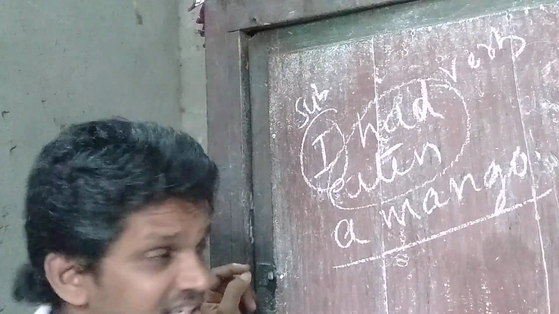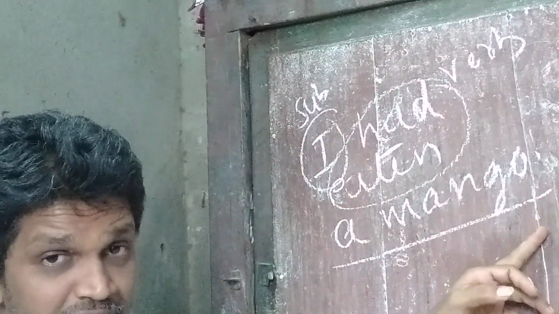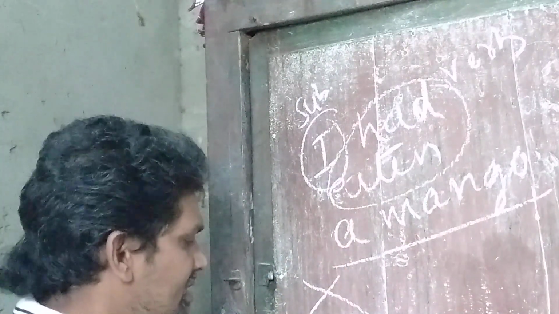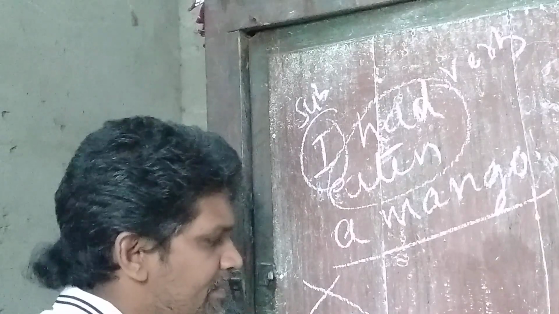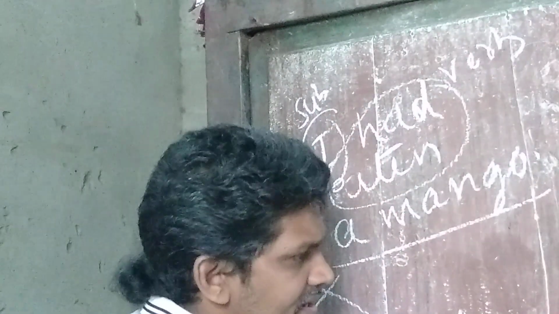Next one, interchanging the subject to the object place and the object to the subject place. A mango by me.